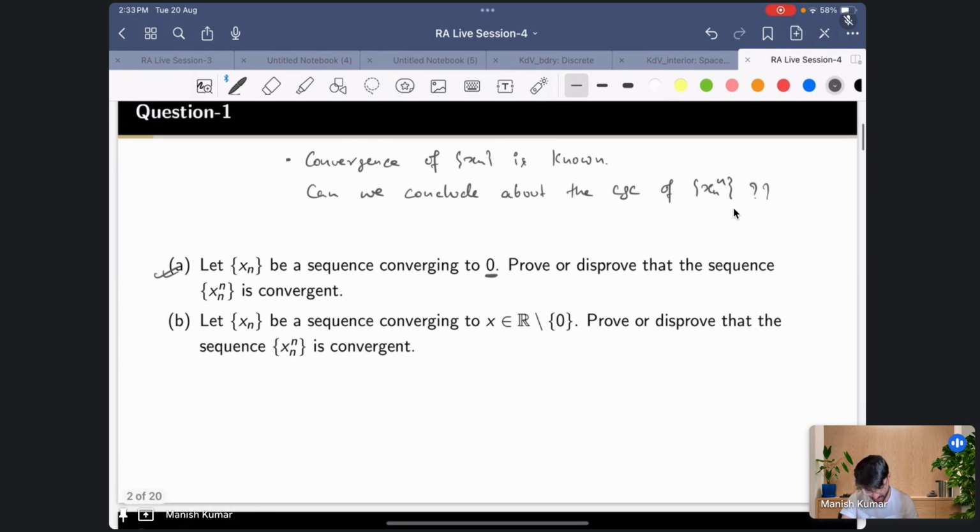The second part says that the sequence converges to x, but now it's non-zero. So x can be any non-zero real number. Then again the same question: will the sequence xn raised to the power n be convergent? More or less the question is the same, but the only difference is the limit point. I hope the question is clear.